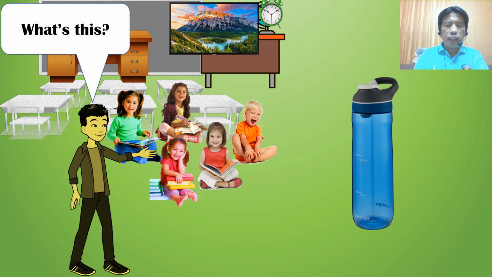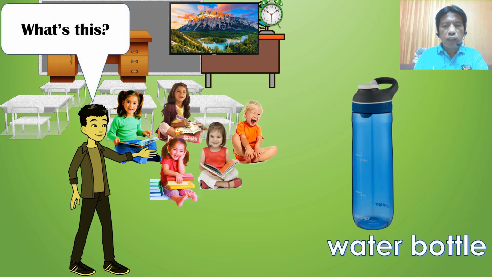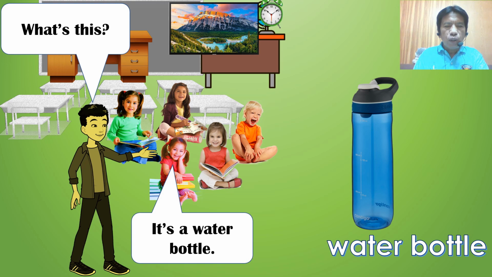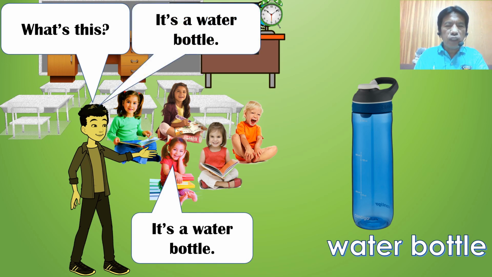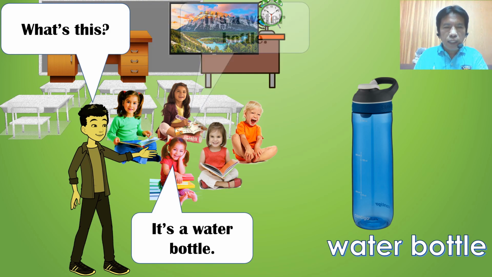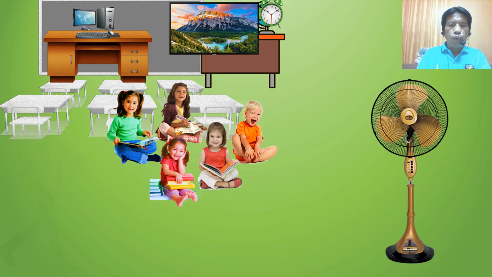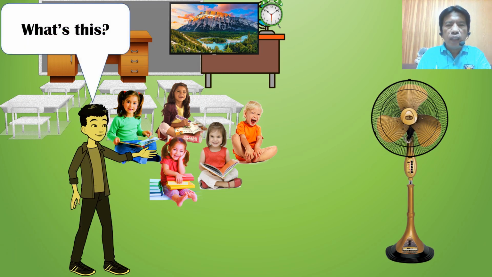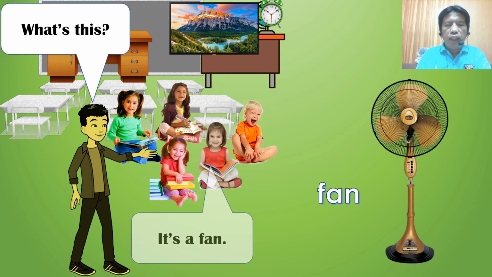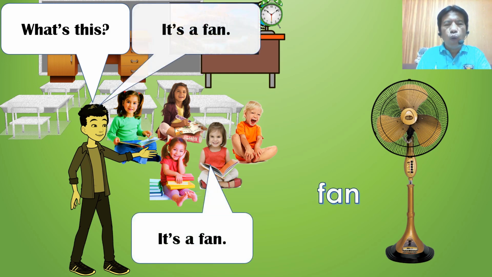What's this? Water bottle. Again, it's a water bottle. One more time. It's a water bottle. It's your turn. What's this? Okay, very good. What's this? Fan. It's a fan. One more time. It's a fan. It's your turn. What's this? Very good.